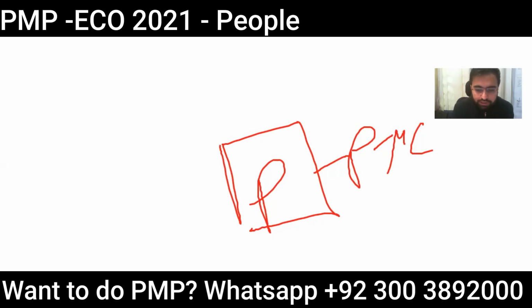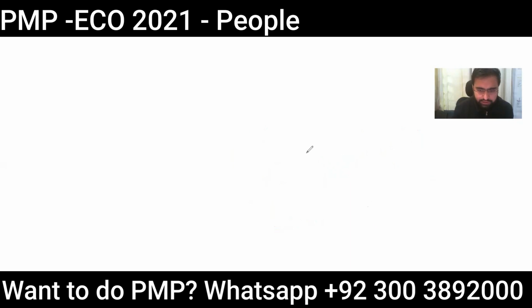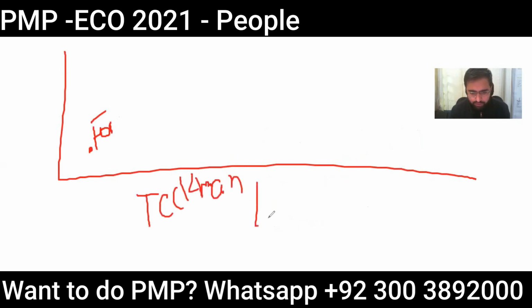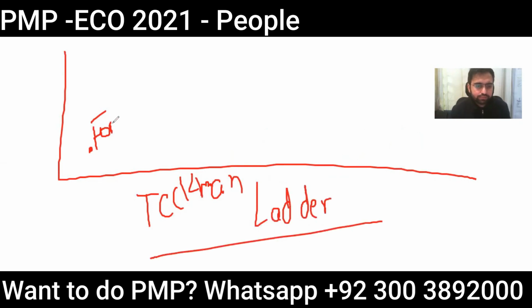You need to develop a team. You need to see how you can develop a team. You can take any example, an example of your own team. Let's say the team comes to you, and we all know the traditional stages of a team. The team comes at the forming stage, the famous Tuckman ladder. So the team comes.